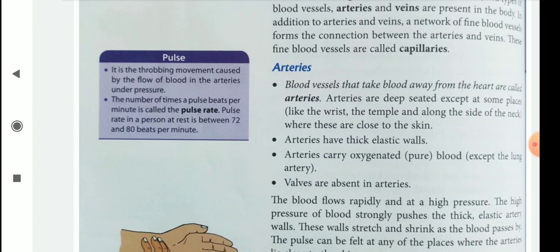Arteries are deep seated except at some places like the wrist, the temple, and along the side of the neck where they are close to the skin. Arteries have thick elastic walls, and arteries carry oxygenated, that means pure, blood. Valves are absent in arteries.